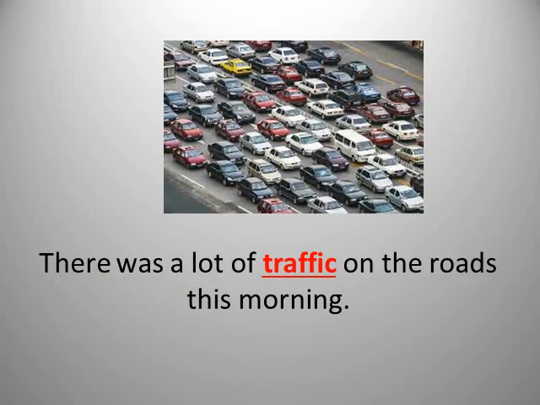Traffic. If you look at the picture, you can see so many cars. The road is so crowded with cars. This is what we mean by traffic. So we say there was a lot of traffic on the roads this morning. The road was so crowded this morning. This is traffic.